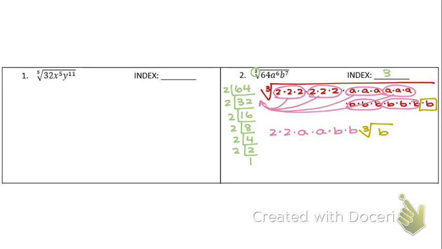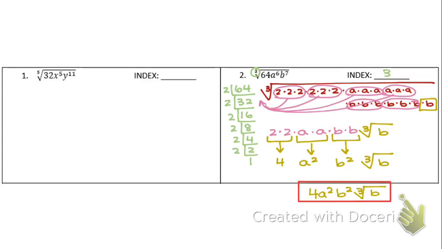I, of course, have to finish simplifying this right here. So I have 4 a squared b squared cube root of b. I know that's written kind of weird and far apart, so let's put them close together. 4a squared b squared cube root of b. And that is your final answer.